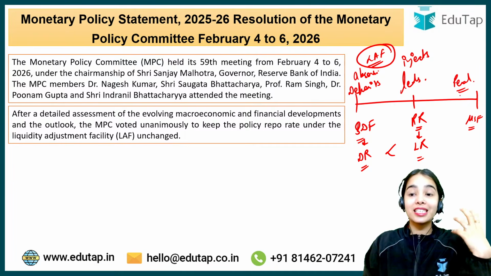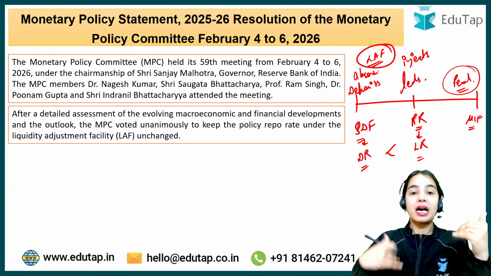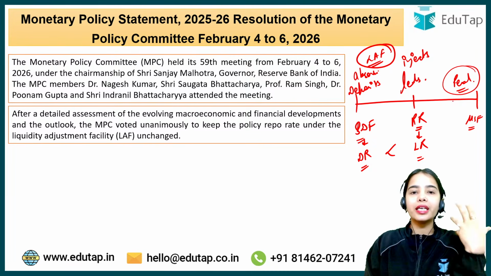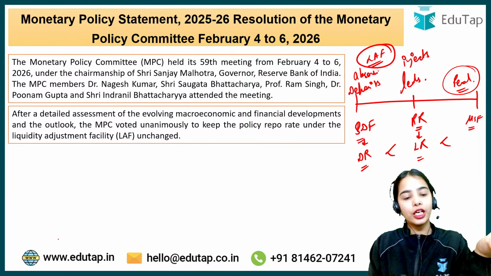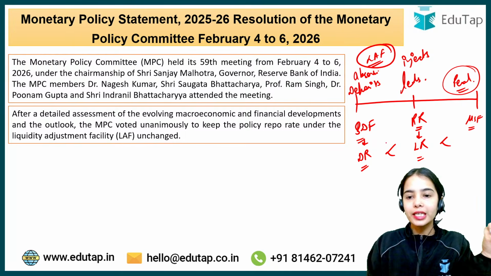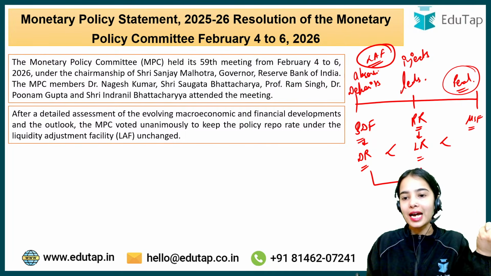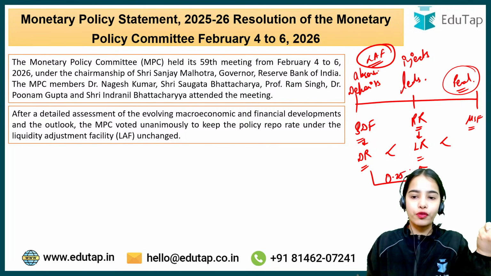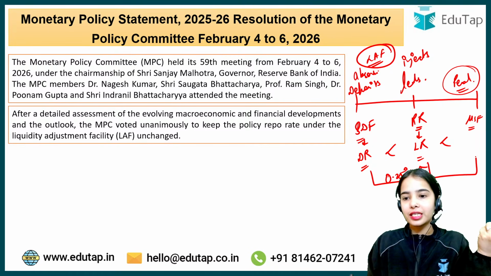The MSF rate is the penal rate of interest at which the banks can borrow more. Penal rate means it is higher than the repo rate. So this is the idea. Now, how much higher? Remember that the repo rate is higher than the SDF rate by 0.25% and the MSF rate is higher than the repo rate by 0.25%.